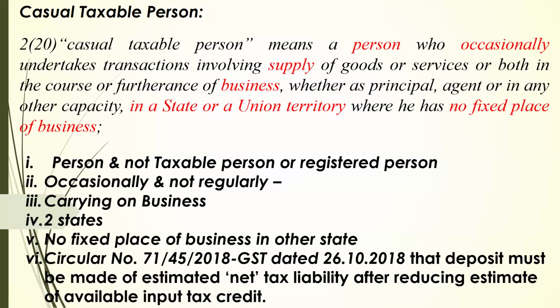There is a circular dated 21st December 2017 wherein they have given a clarification on issues regarding treatment of supply by an artist in various states and supply of goods by artists from galleries. In para number 5 of that circular, they say it is further clarified that in case of supply by an artist through galleries, there is no consideration flowing from the gallery to the artist when the artwork is sent to the gallery for exhibition, and therefore the same is not a supply. It is only when the supplier selects a particular artwork displayed at the gallery that the actual supply takes place, and applicable GST would be payable at the time of such supply.